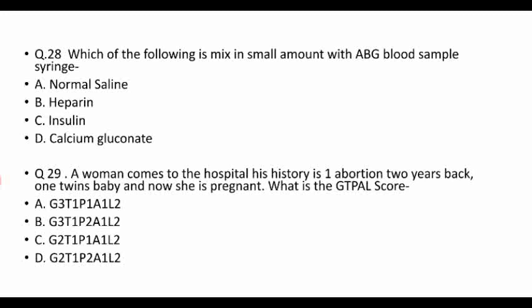Then T, term pregnancy, is 1. Then preterm, so the woman has 1 abortion 2 years back, so preterm is 1, and abortion is also 1, and live birth is 2. So our right answer is A: G3, T1, P1, A1, and L2.